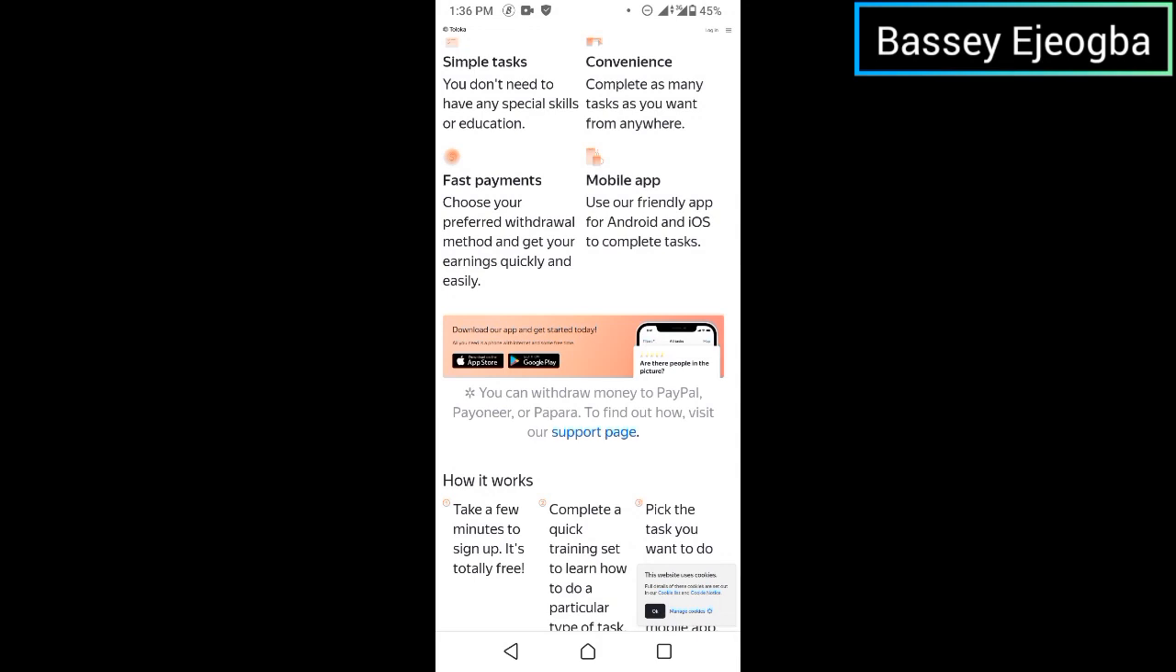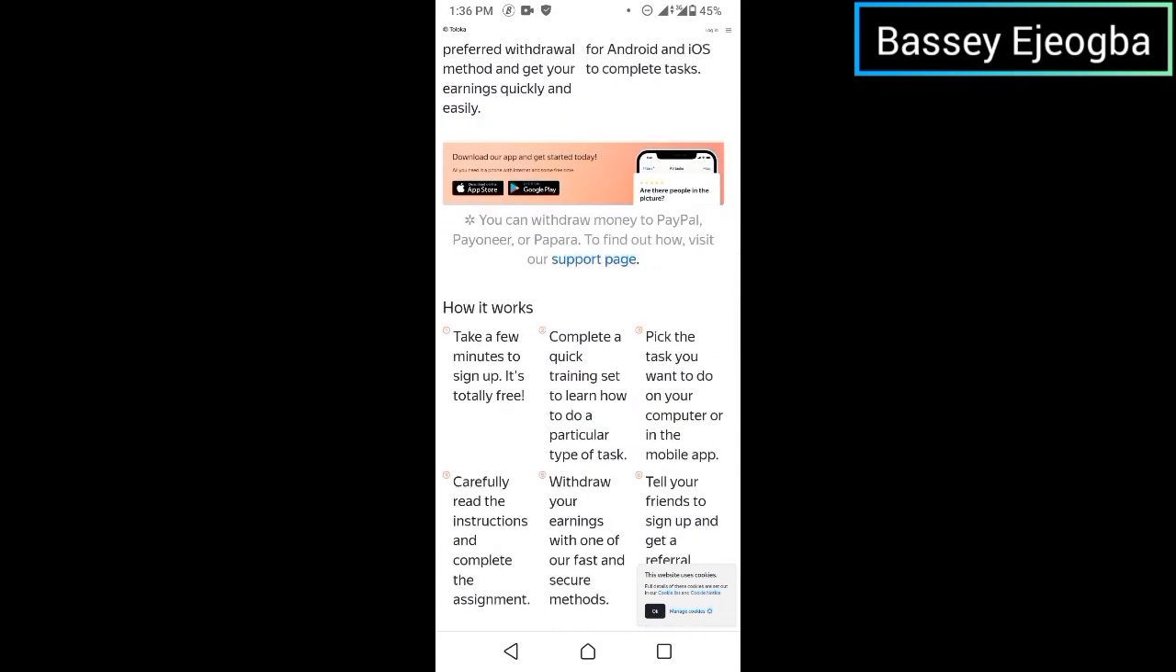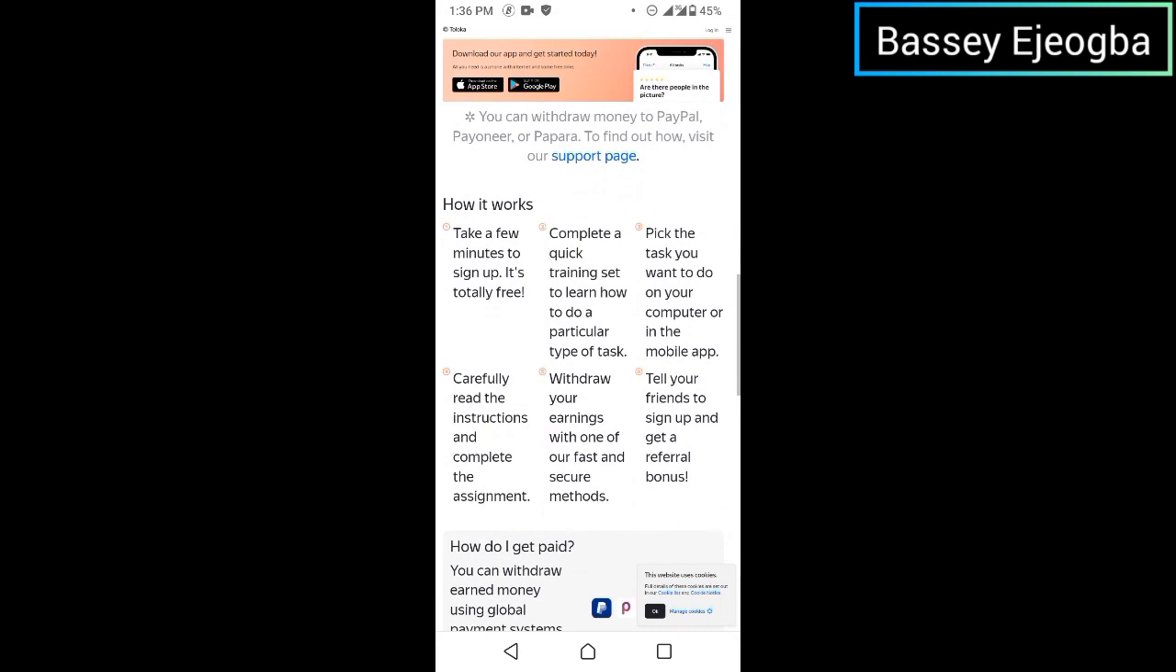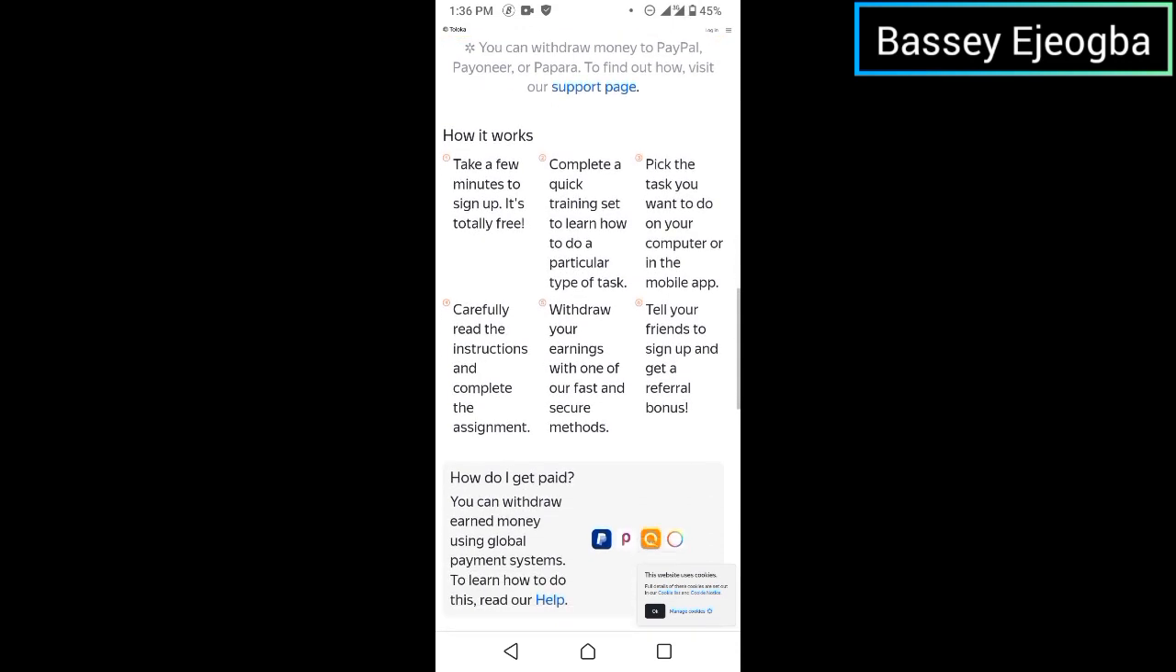So this is how to withdraw money on this platform. It says how it works: you take a few minutes to sign up, it is totally free. You carefully read their instructions and complete the assignment. You complete a quick training set to learn how to do a particular task. That means they will just show you how to complete a particular task. You withdraw your earnings with one of their fast and secure methods: Payoneer, PayPal, Papara and so on. You also pick the task you want to do on your computer or in your mobile app. Just like I've said, they have a mobile app.